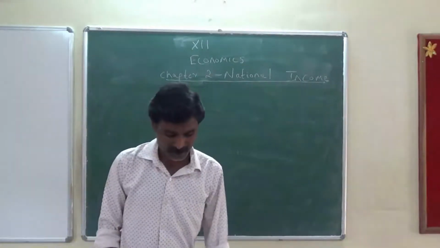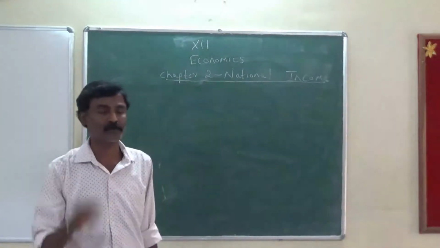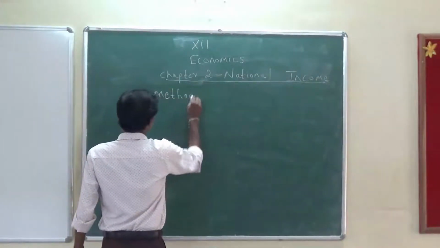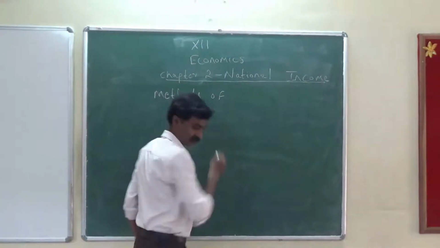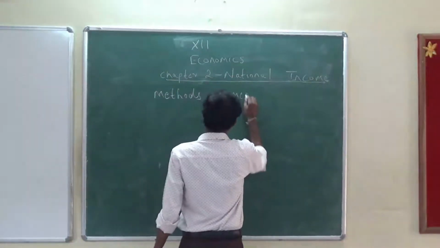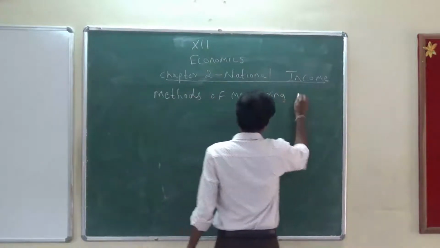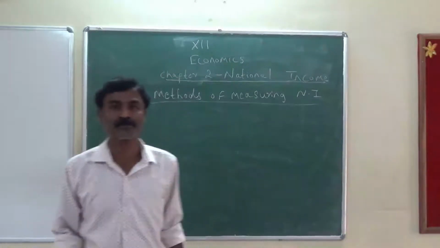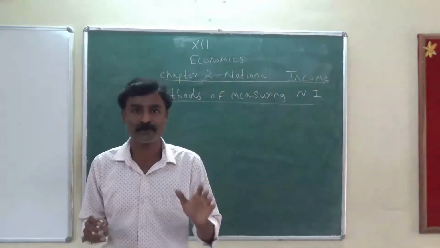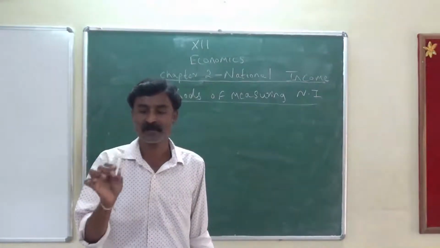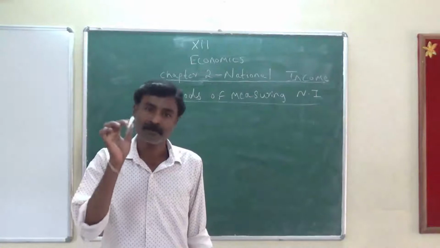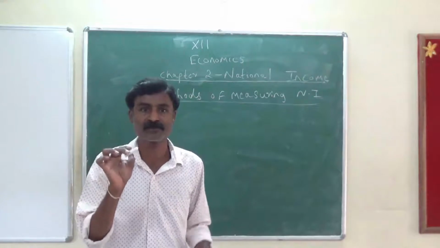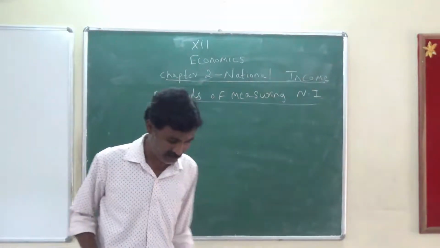Okay, go to the next topic. Methods of measuring national income. What are the different methods to measure national income? All goods produced must be converted into money value. Now let's suppose that I manufacture this chalk piece. I have to manufacture it, pack it, sell it in the market, and that particular chalk piece must be purchased by someone. That is, this chalk piece is now converted into money value.